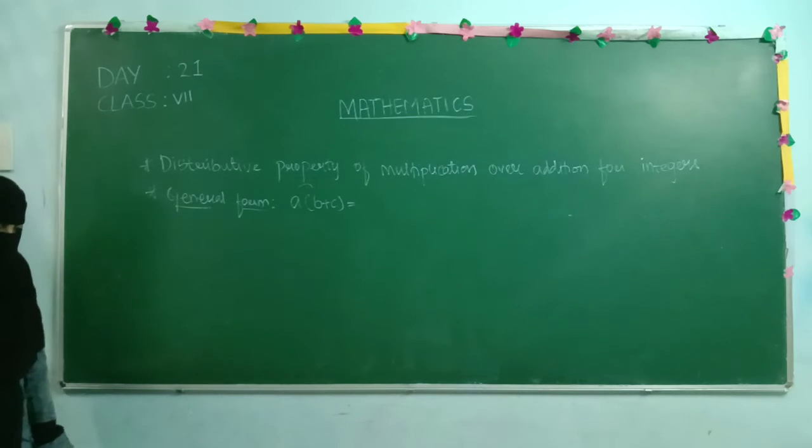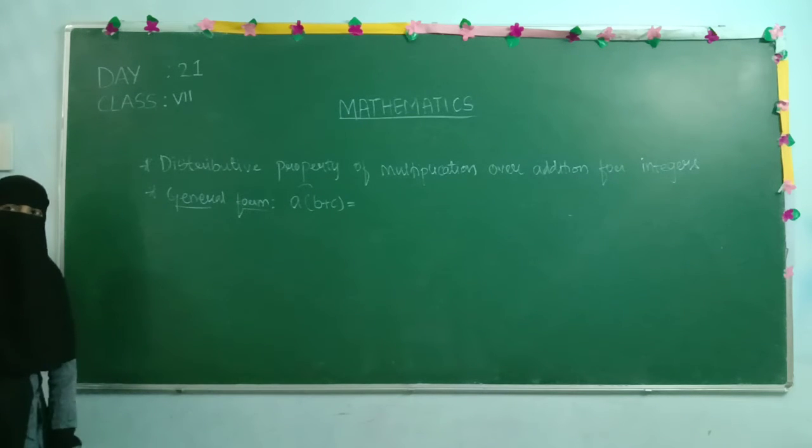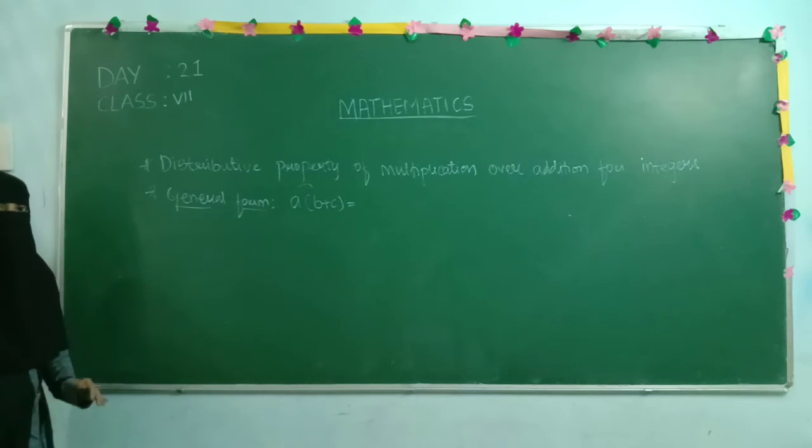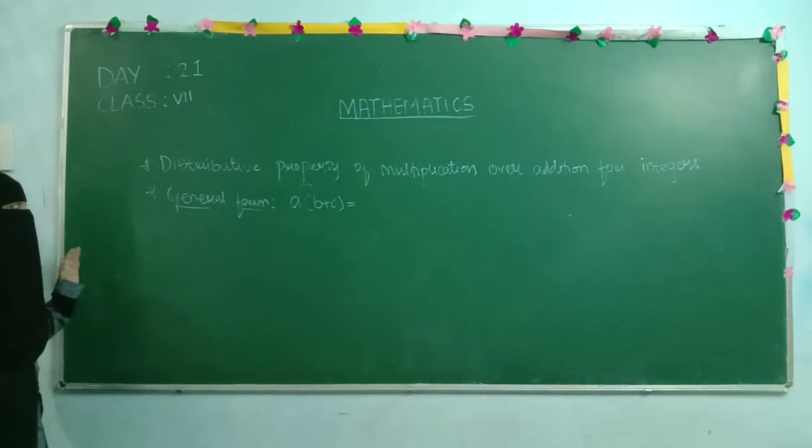Till now we have studied the closure, commutative and associative properties. All these properties we verified for individual operations, but in this distributive property you have observed two operations, multiplication and addition, simultaneously, not individually.